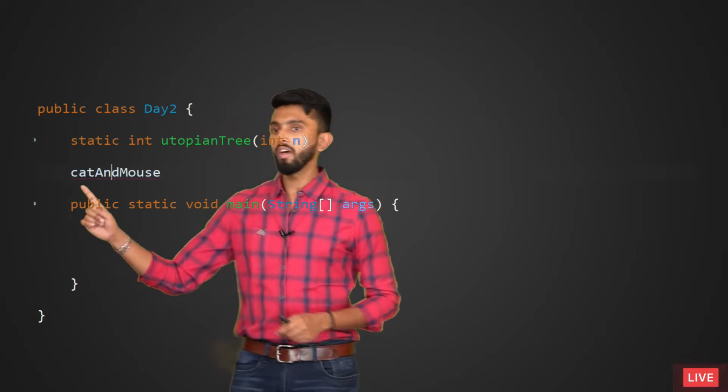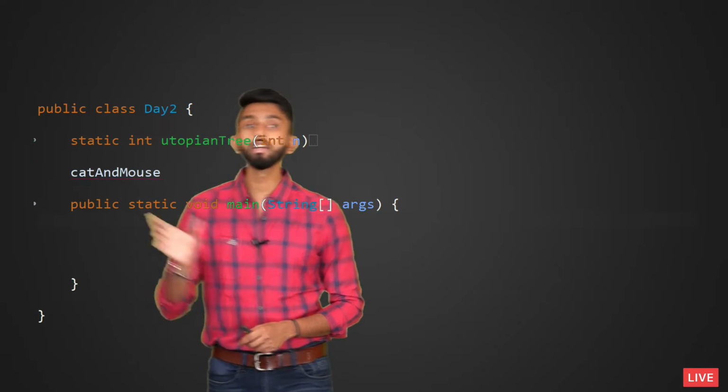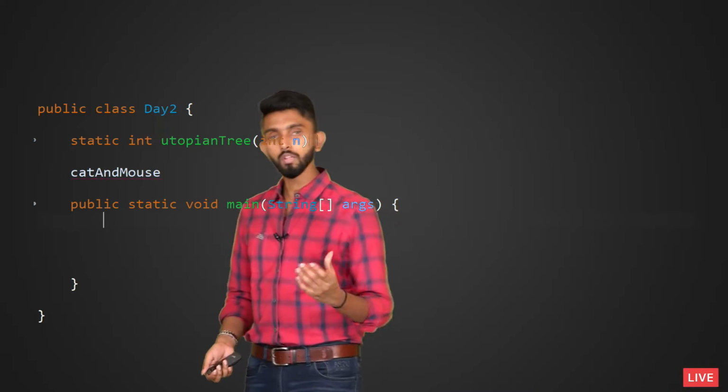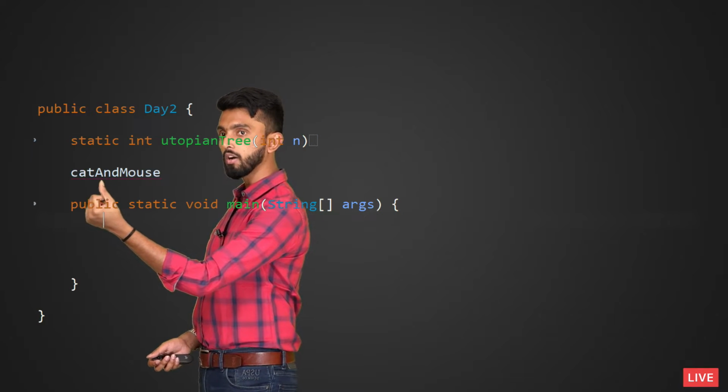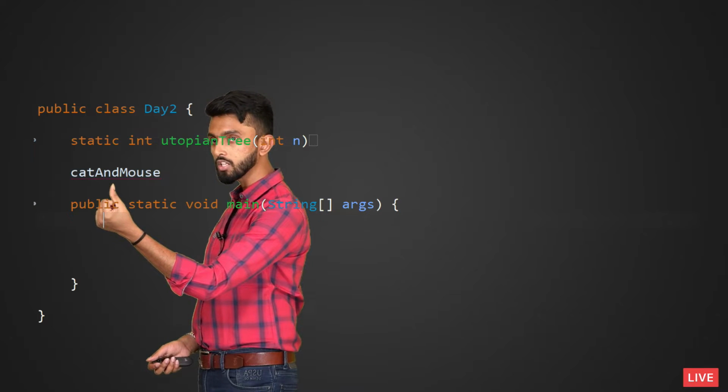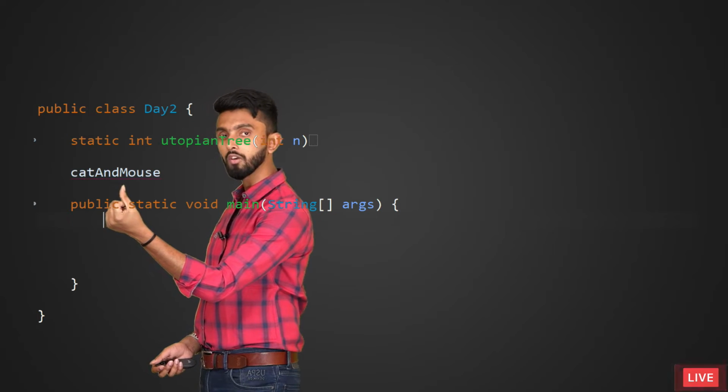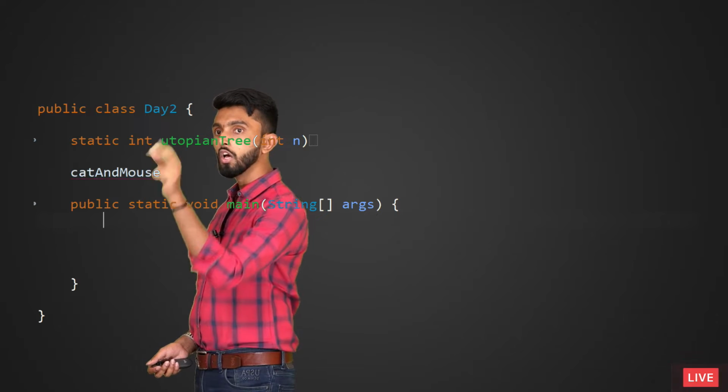Whenever there are multiple words in the name of a function, we use something called camel case. First word, everything is small. Second word, first letter will be capital, then rest small. Third word, first letter will be capital, rest small. Utopian tree had 2 words. So utopian, the first word, is always all letters small. Second word, first letter capital, rest small. These are certain conventions we follow.